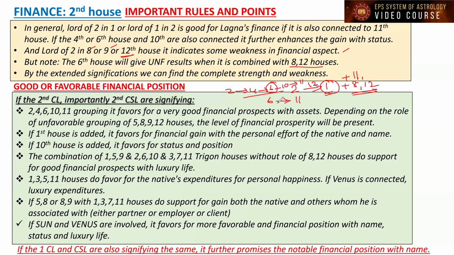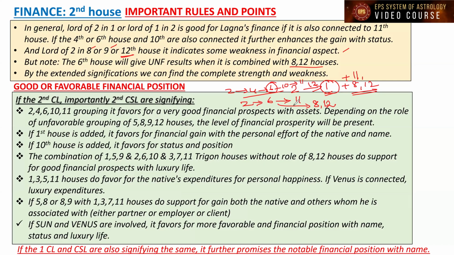So the sixth house, whether it is going to be further supported by the 11th house to the Lagna, not trouble giving houses to the Lagna. It means if the sixth house is connected to the eighth house, the third house to the sixth house is the eighth house, and in addition to that the 12th house is also joining, it is indicating unfavorable significations to the second house. If the second house is connecting to 6, 8, 12, financially the native is going to face loan, increase in loan and struggle. And the 6, 8, 12 grouping to the Lagna is not good. And through the second house, Lagna is going to face problems.